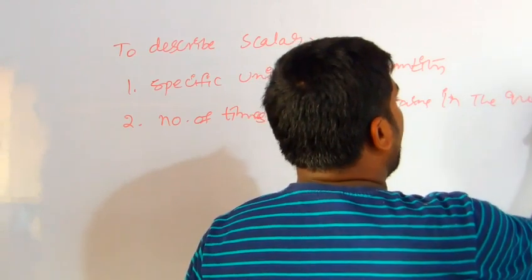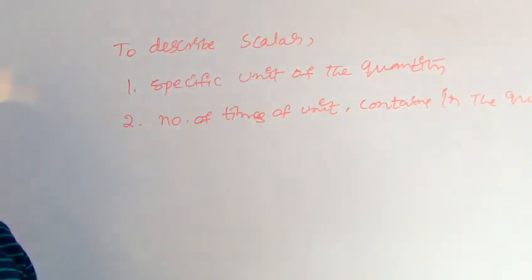These two are required to describe a scalar quantity.